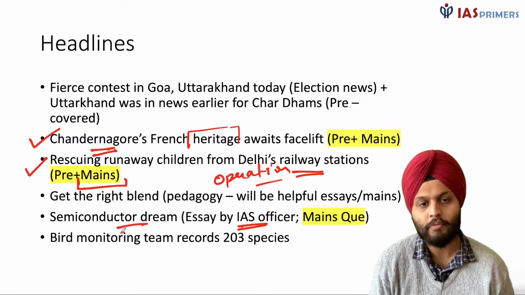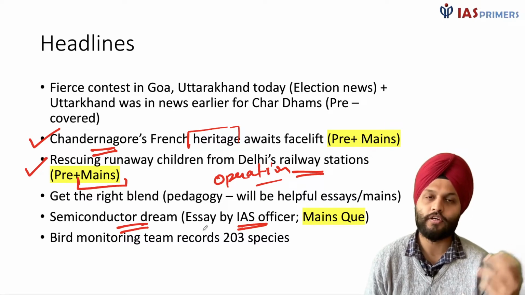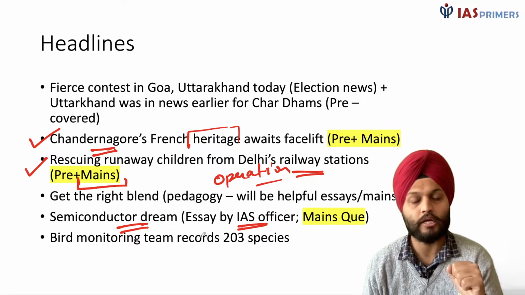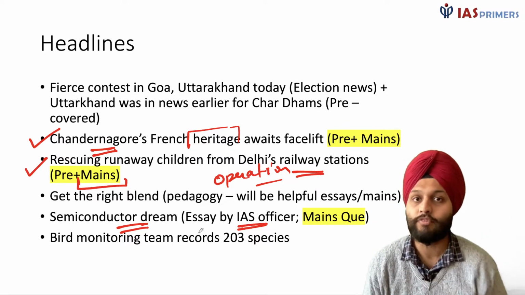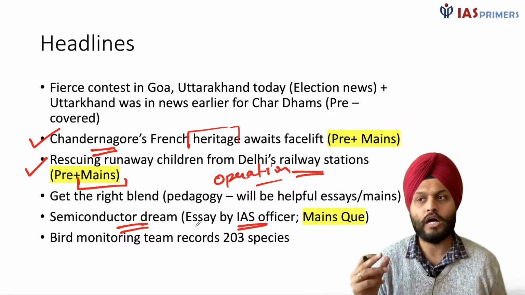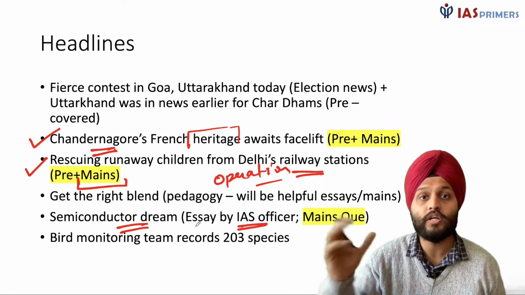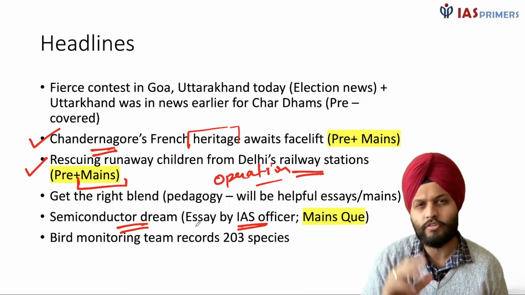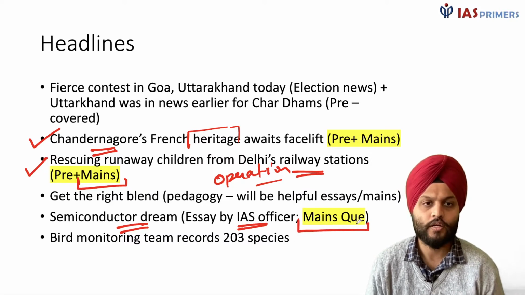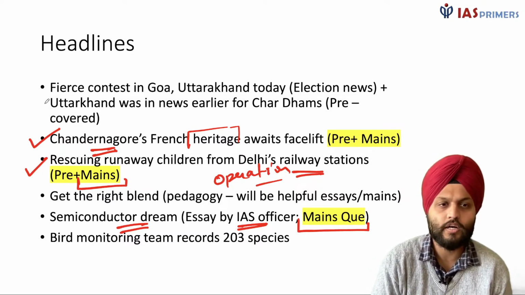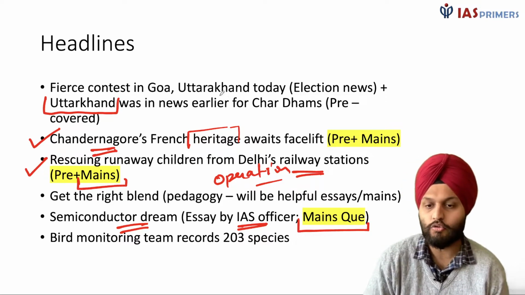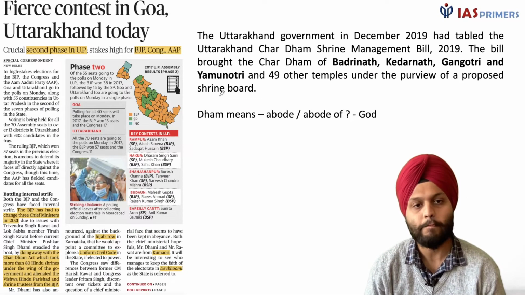Now the semiconductor dream is something that is very important, not just because India wants to focus on semiconductors and a lot of schemes are coming in, but worldwide there has been a problem with semiconductors, especially with the pandemic. The USA has a package of its own, the European Union had it too; I think on Friday or Thursday we had covered this news. So here I have a mains based question, right? And we always have aspects with reference to prelims, no matter which news it is, so prelims is always taken care of.